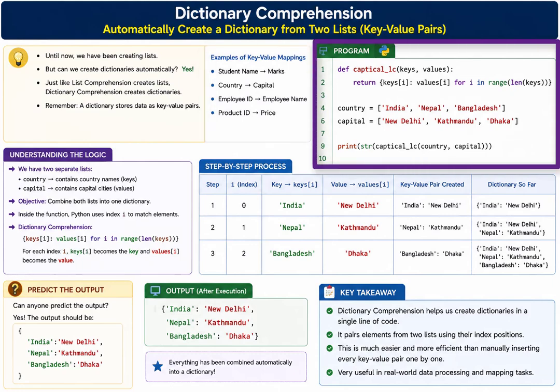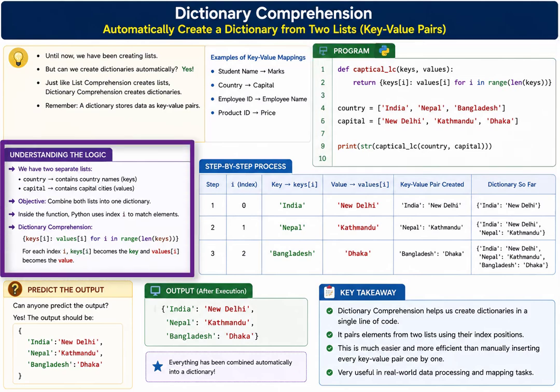Let's understand this using a practical example. Please type the following program. Now let us understand the logic. First, we have 2 separate lists. The first list contains country names. The second list contains capital cities. Our objective is to combine both lists into one dictionary.